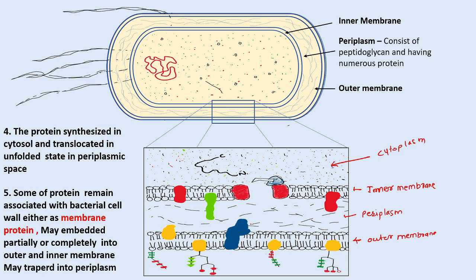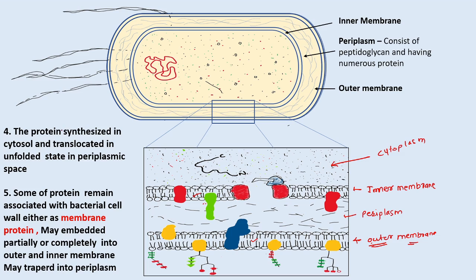So you can see there are various different kinds of proteins present here. Certain proteins are embedded in the inner membrane, certain proteins are embedded in the outer membrane, and certain proteins have contact with the periplasmic space. So such proteins are present in the inner membrane, the outer membrane, or as periplasmic proteins.